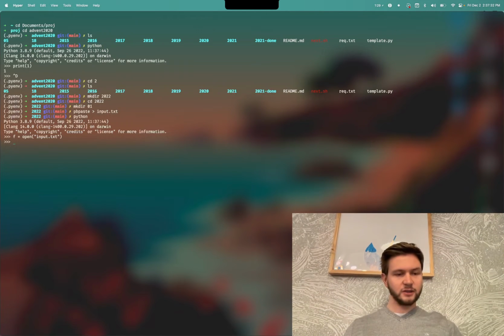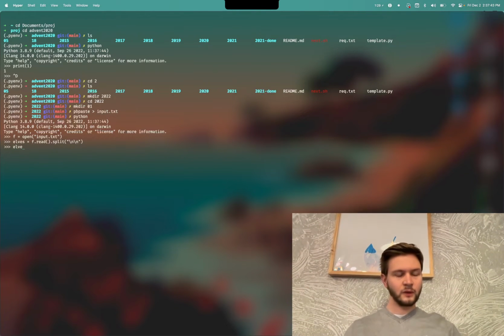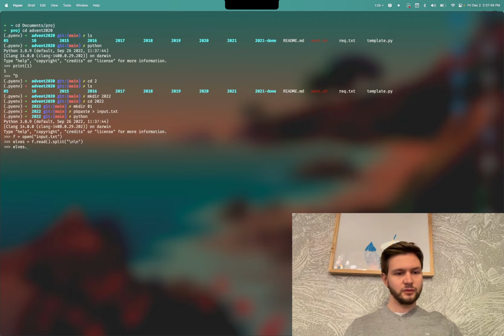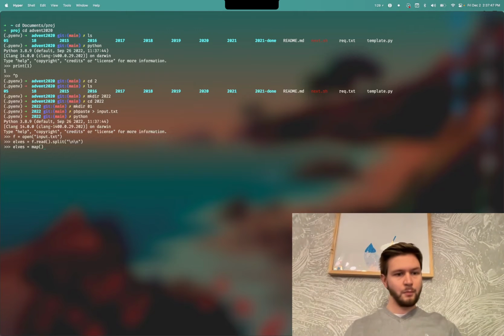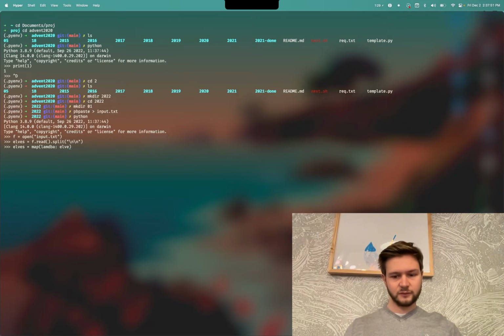Then we do fread, split by 2 new lines, and then we do map lambda elf to split lines, is I think what we're going for here.